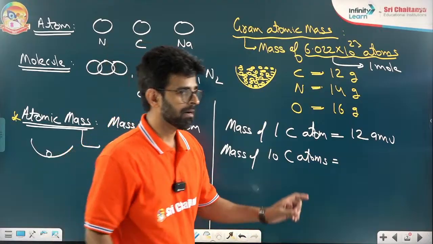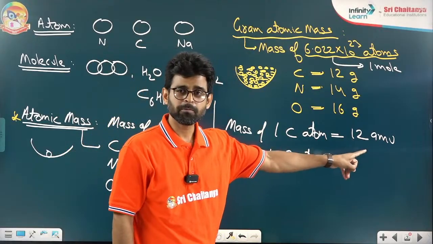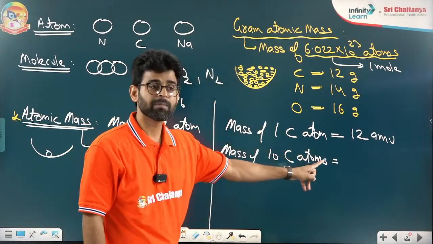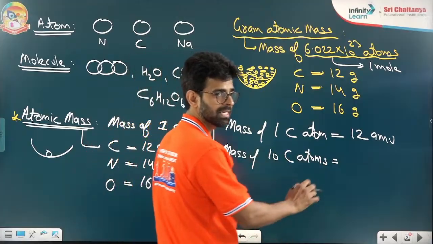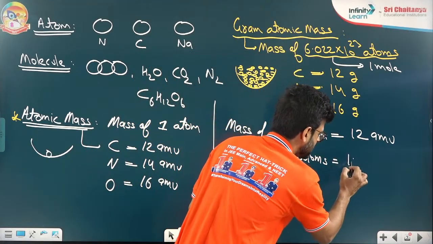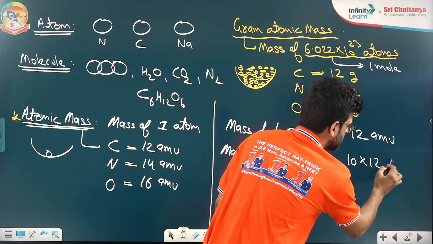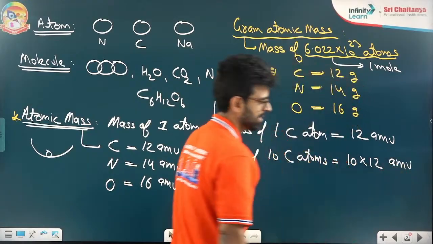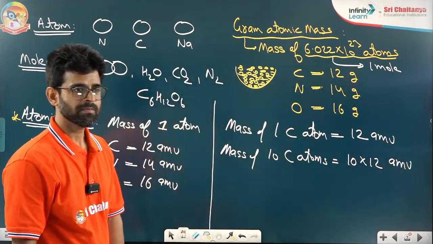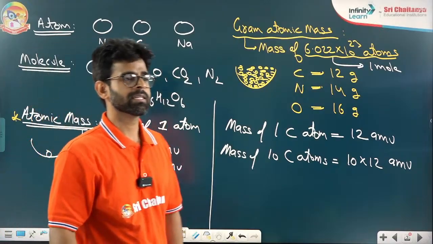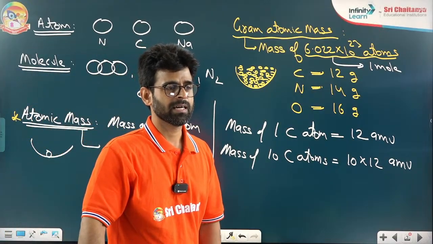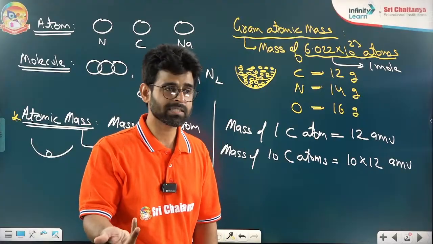Very good. So, I will say 10 into 12 AMU. Everyone is giving the right answer.